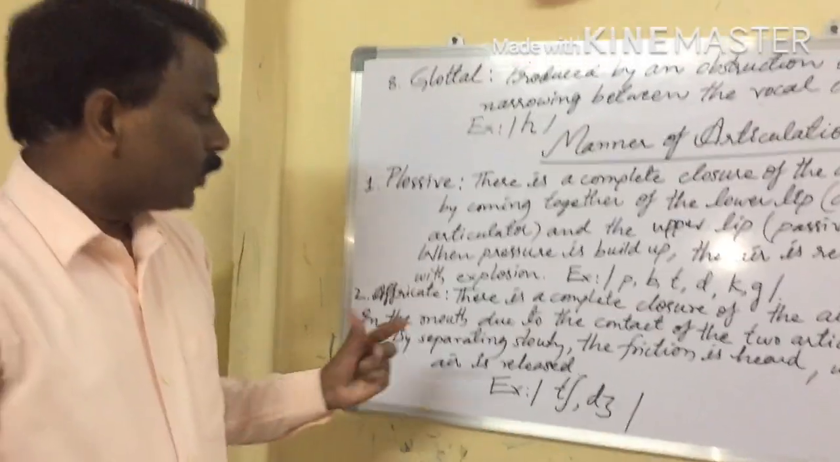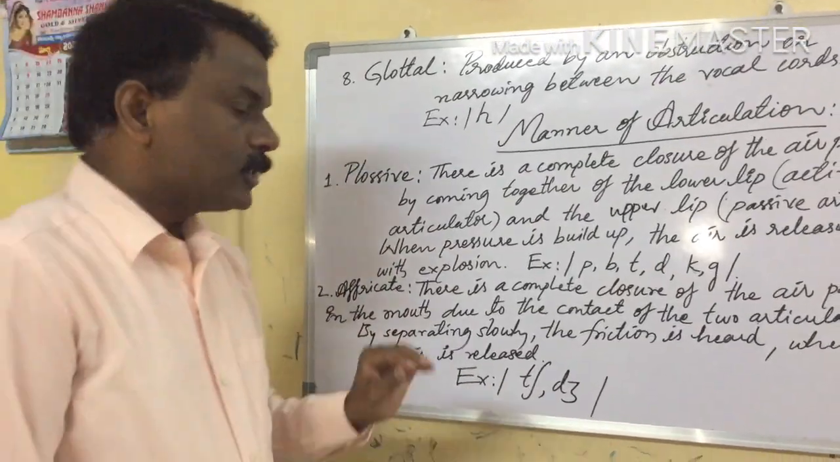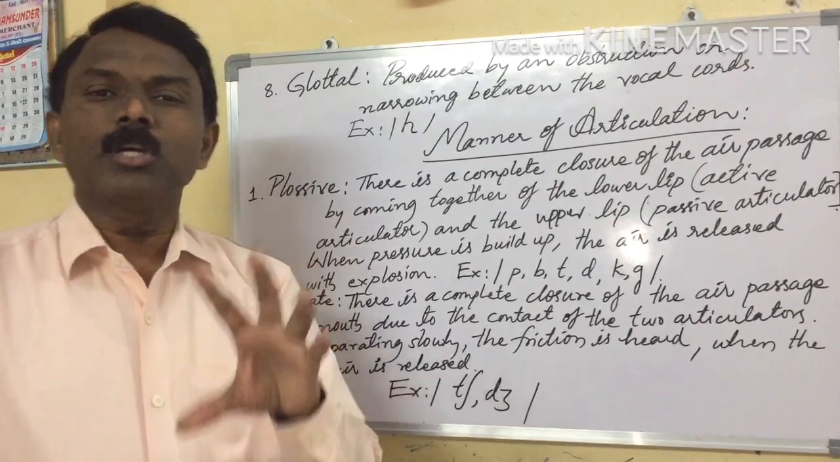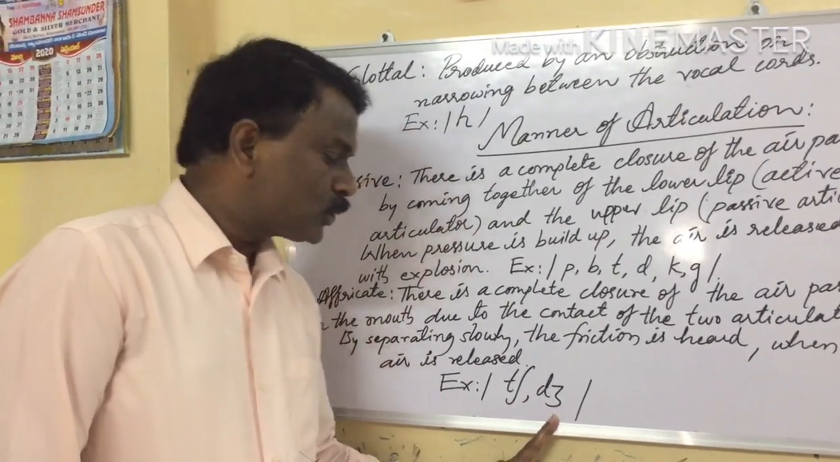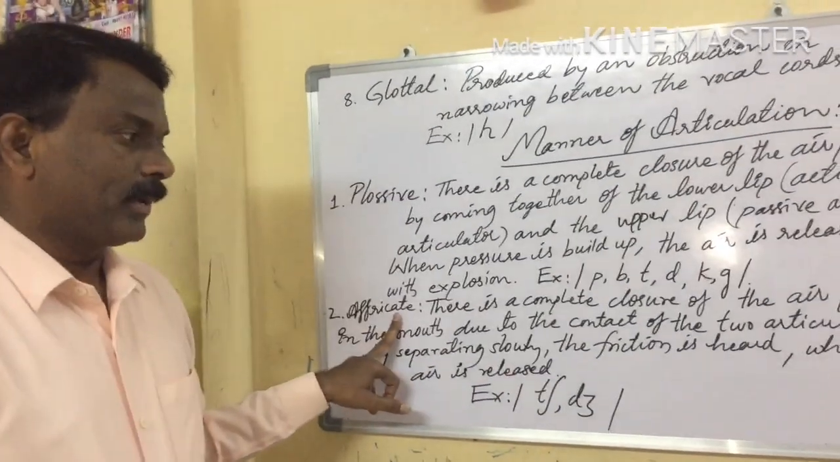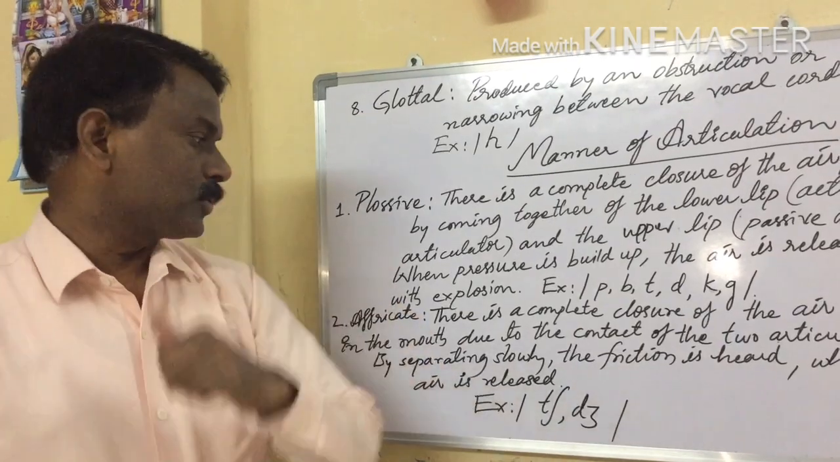The second one, affricate. What are the sounds called affricates? Cha, ja. These two sounds are called affricates. Now let us see how these sounds are produced.